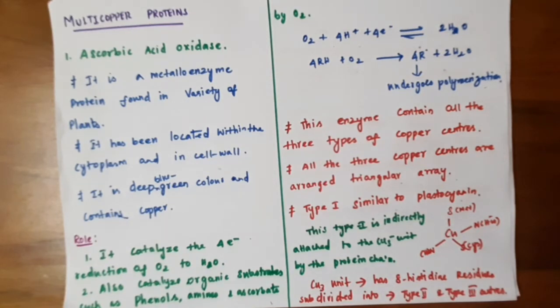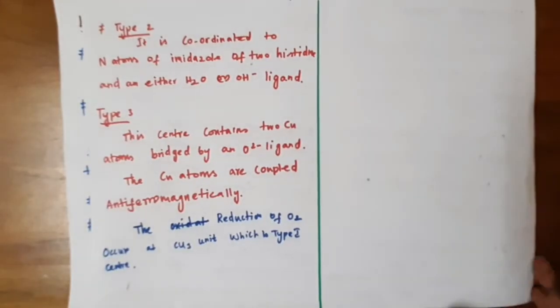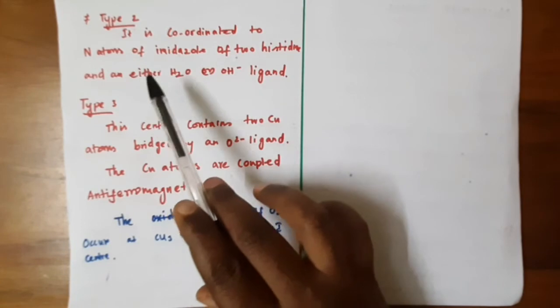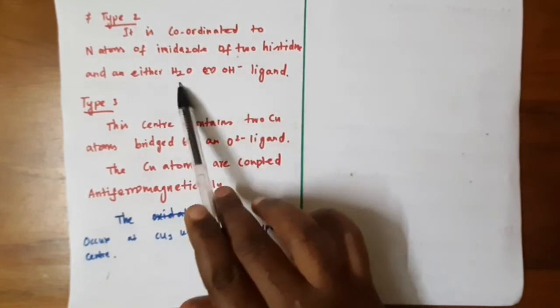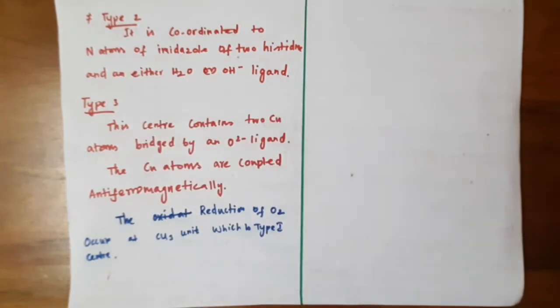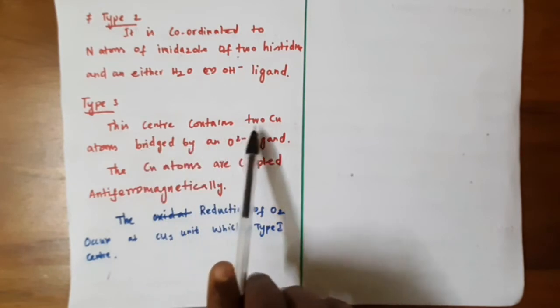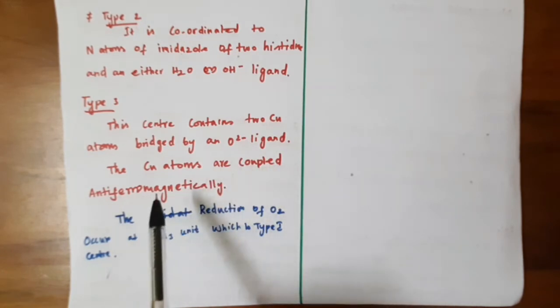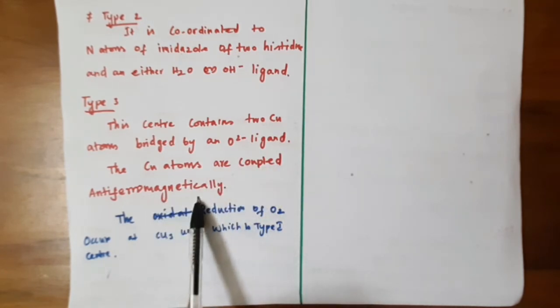So type 1 copper is similar to plastocyanin, and the Cu3 unit is linked with the protein chain and has 8 histidine residues. It is again subdivided into type 2 and type 3 centers. Type 2 is coordinated with 2 nitrogen atoms of 2 histidine residues and a third ligand, which can be either H2O or a hydroxyl ligand. Type 3 contains 2 copper atoms bridged by an O2 minus ligand, and the copper atoms are coupled antiferromagnetically.